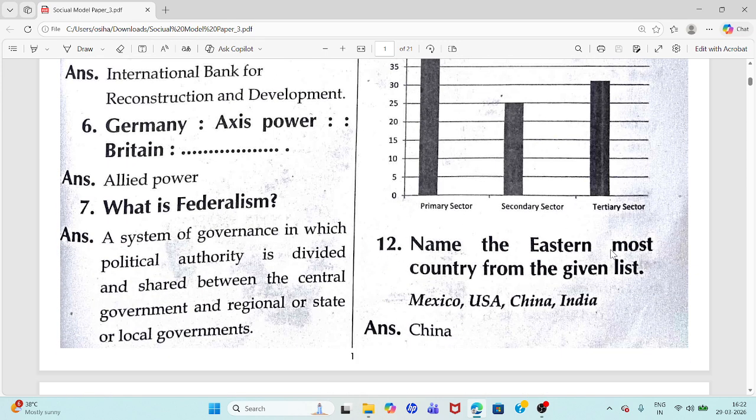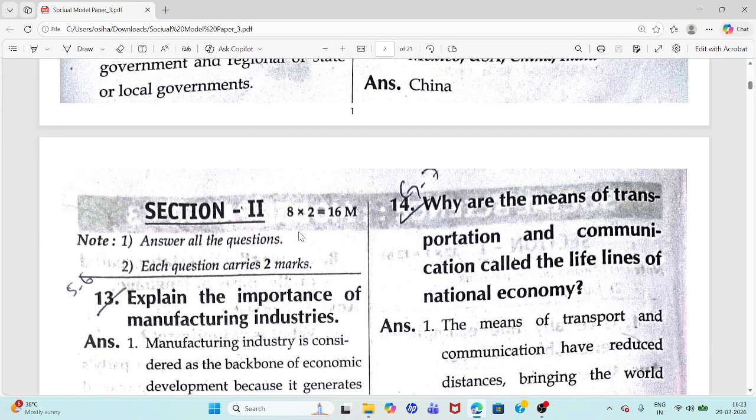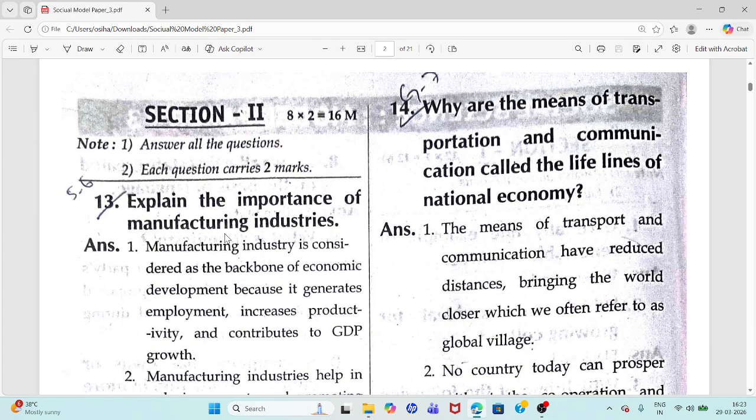12th question. Name the easternmost country from the given list. Mexico, USA, China, India. Answer: China. So we completed section 1. Now we are moving to section 2. 8 questions you have to answer. Each question carries 2 marks. 16 marks you are going to get from section 2.